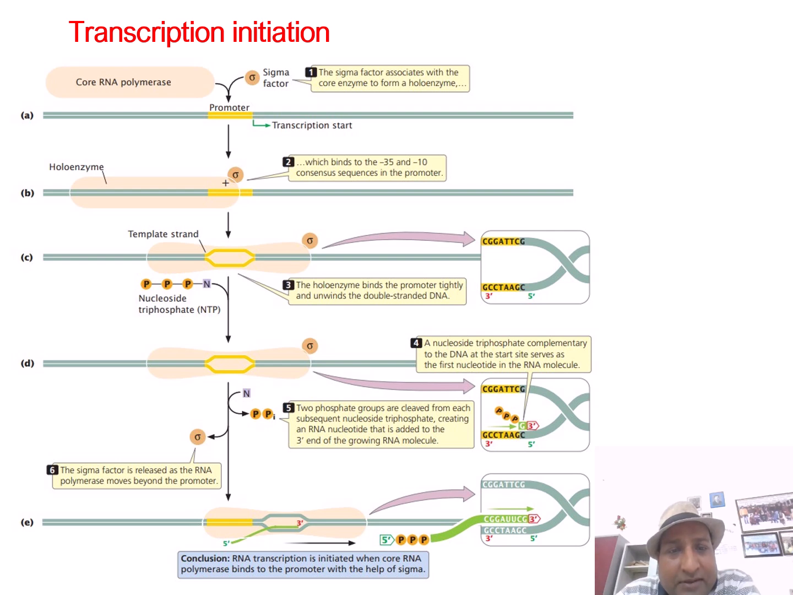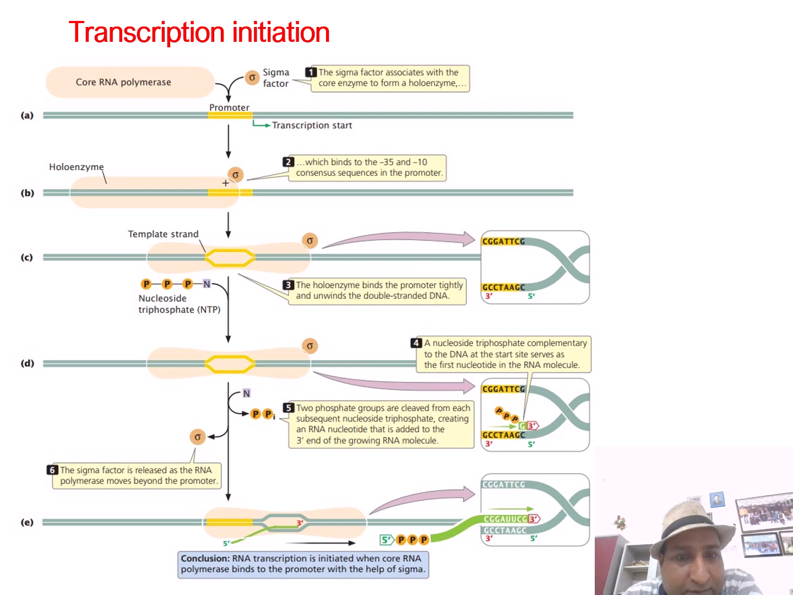Once it is open, the nucleotide triphosphates come in, and these NTPs are added, and transcription starts at the 5 prime end. It is shown like this. From the start site, the transcription starts. Once transcription has proceeded for up to 10 nucleotides, the sigma factor of the RNA polymerase dissociates. It has been shown here.